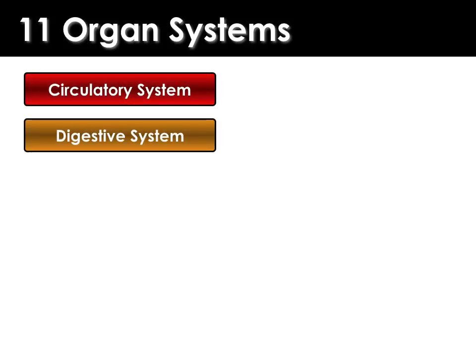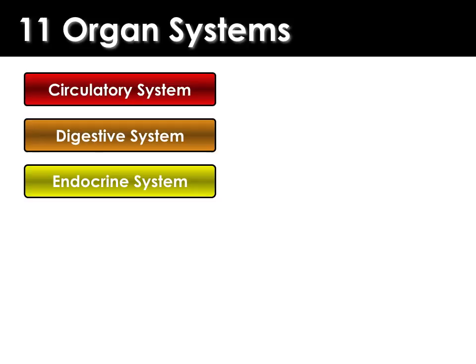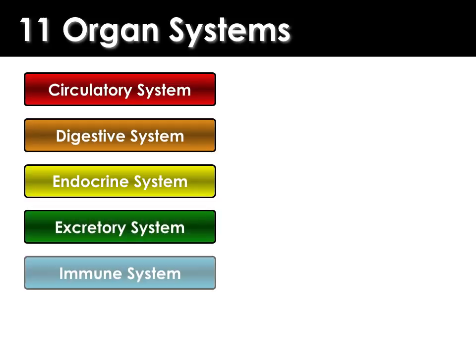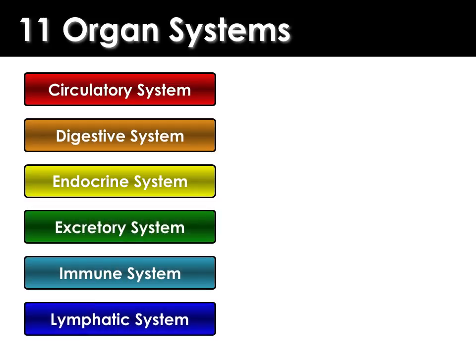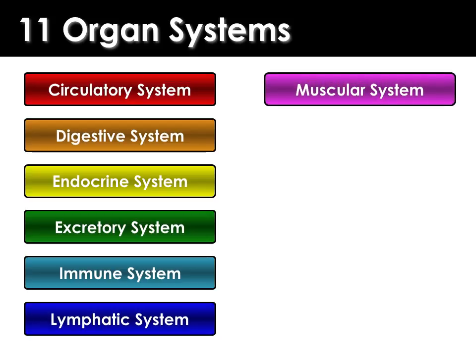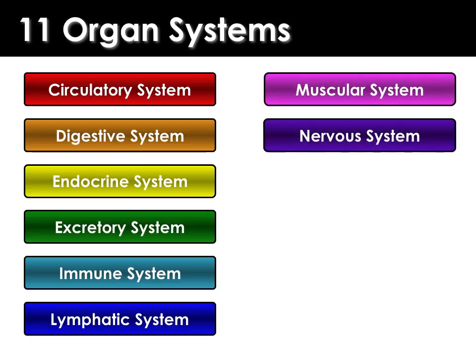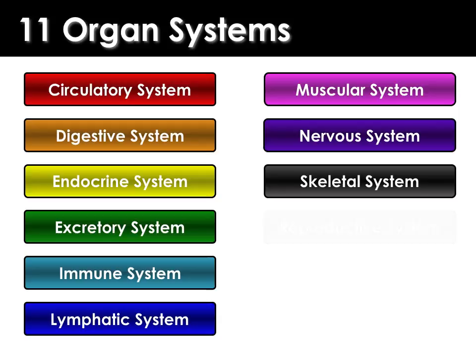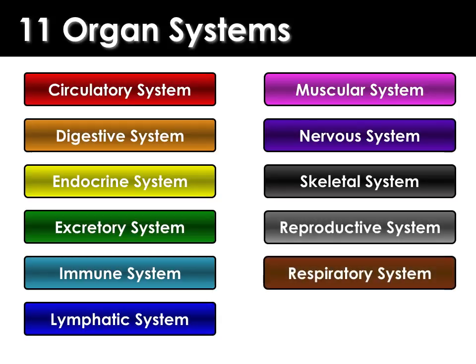The 11 organ systems in the human body are the circulatory system, the digestive system, the endocrine system, the excretory system, the immune system, the lymphatic system, muscular system, nervous system, skeletal system, reproductive system, and the respiratory system. And we are going to hit on many of these systems along this course.